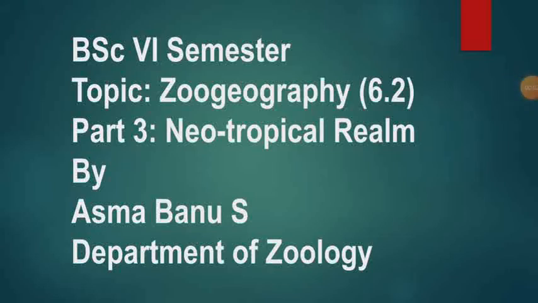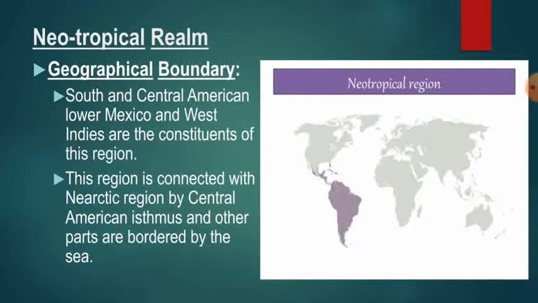Hello everyone. So after the Palearctic and Nearctic realms, next is the Neotropical realm. In this geographical boundary, it is located in South and Central America, that is Lower Mexico and West Indies are the constituents of this region. So you can see in this image.